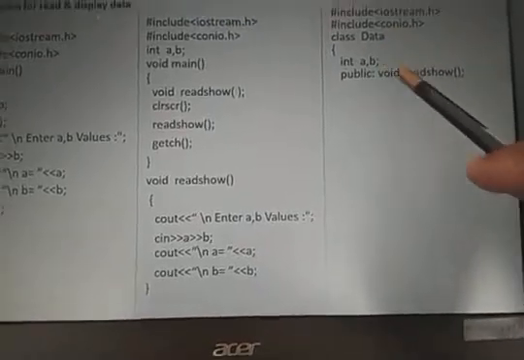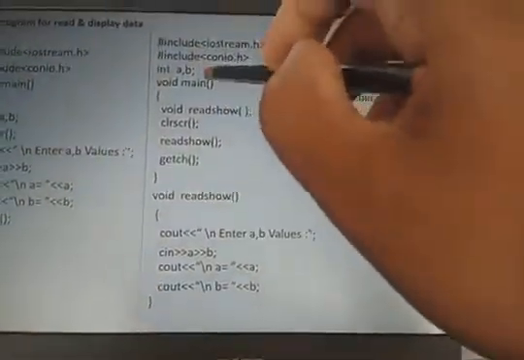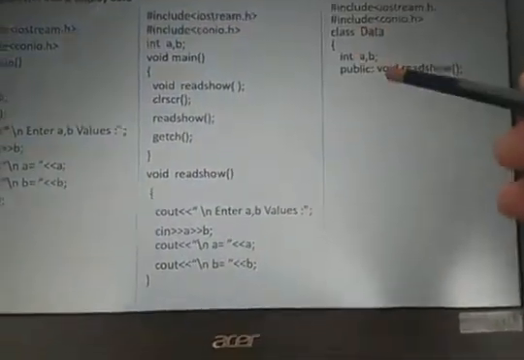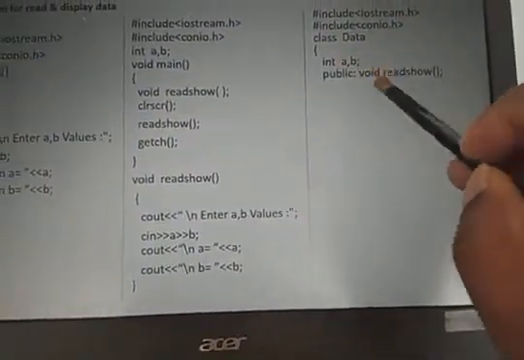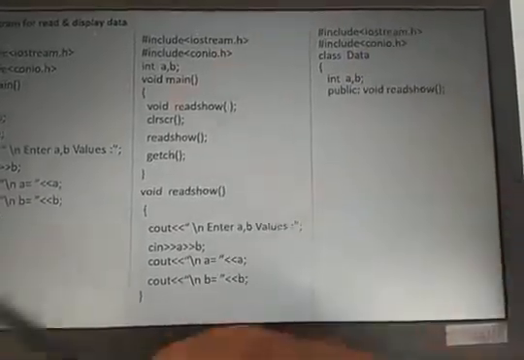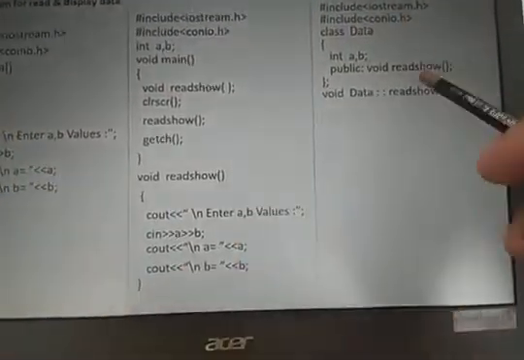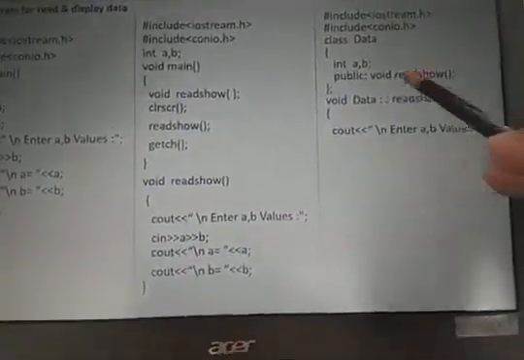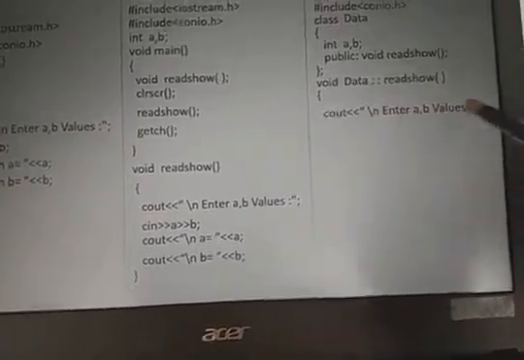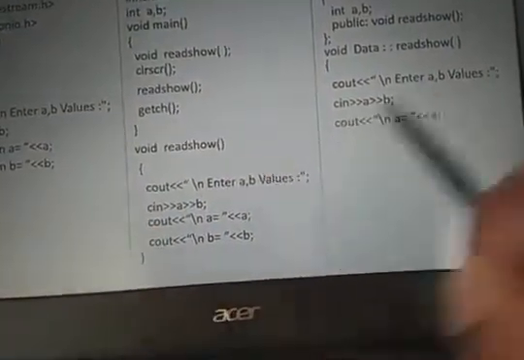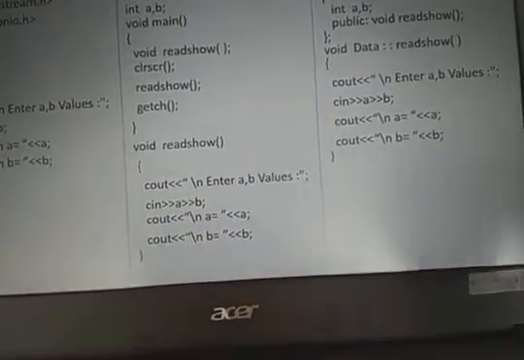Here there is no interconnection; a and b can be accessed anywhere. There is no connection between these two. But here I am giving a connection between these two. These are secure data, and only this one function can access them. Close the class. Now I am defining the function. Here you can use the scope resolution operator. I will explain in the next class what this operator is. Then the same lines: enter a and b values, cin, cout, cout, close.